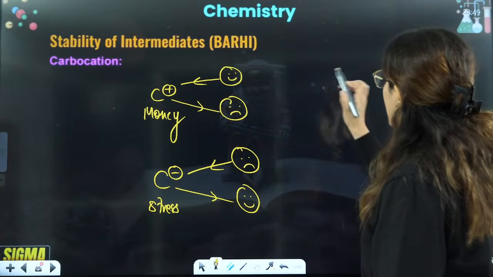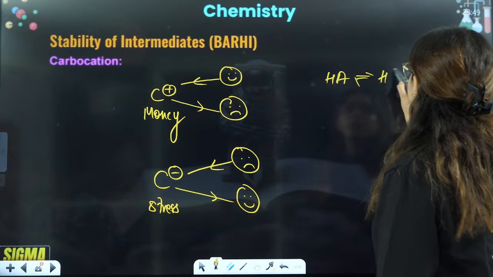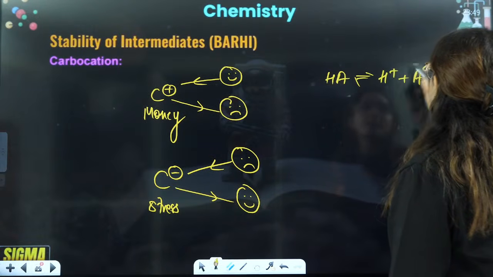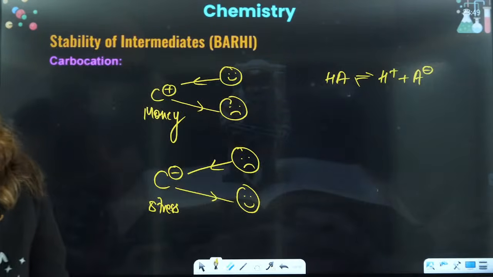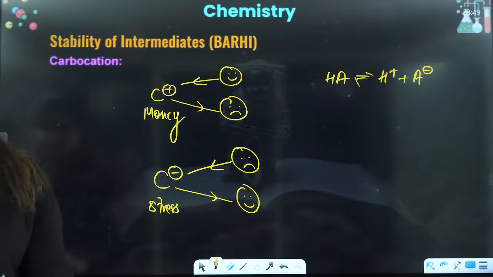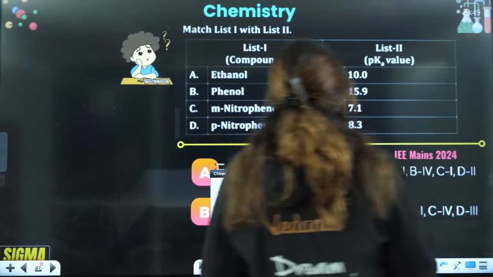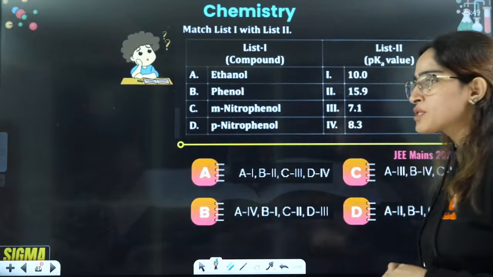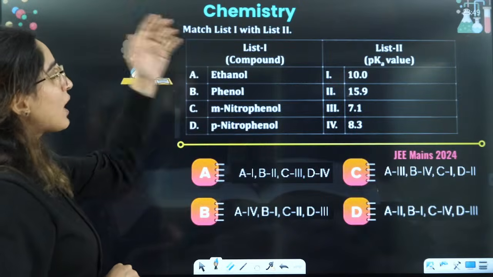One thing is this. The other thing is, you must remember that for a good acid, we are talking about its carbanion. If its carbanion is stable, it is going to be a good acid. Okay? Let's do this. I'll give you some questions for homework as well. Don't worry, right? Match list 1 with list 2.